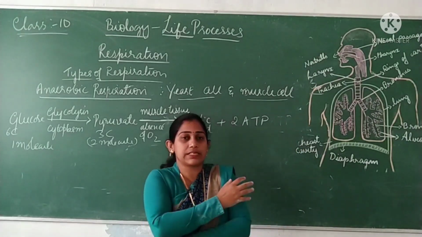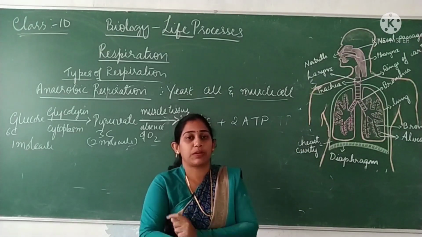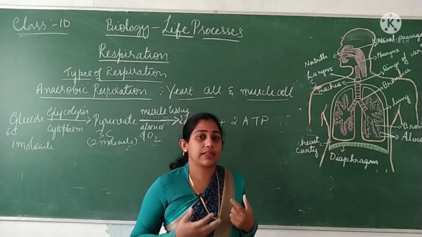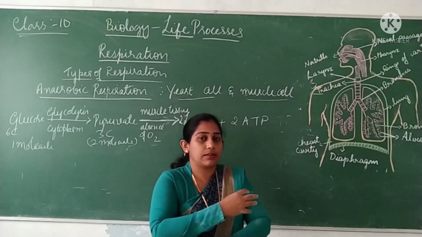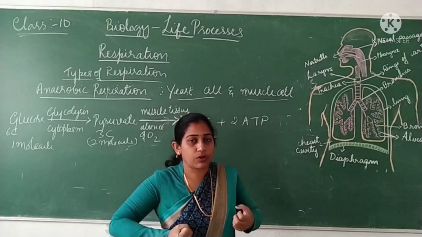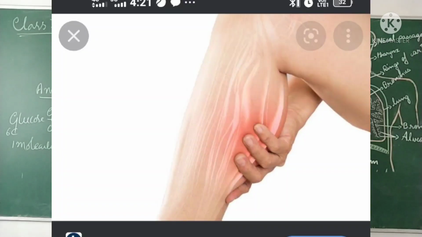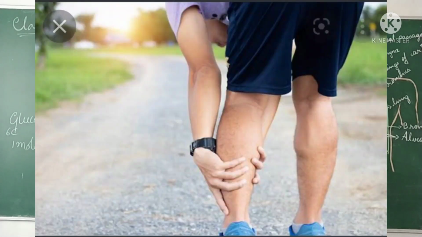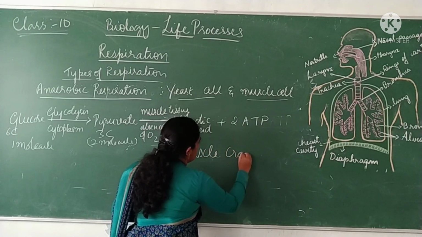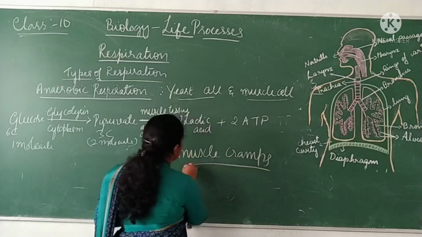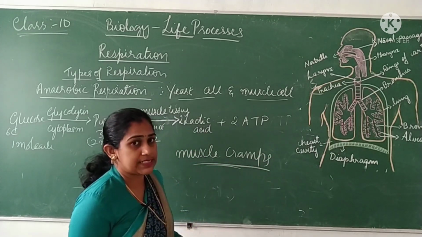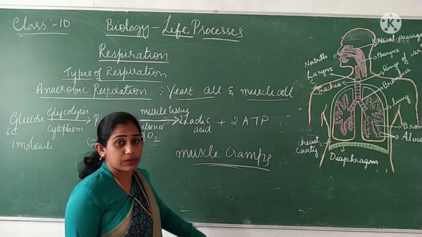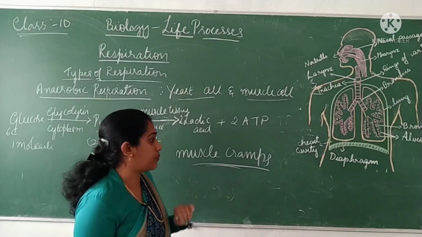Suddenly this lactic acid gets accumulated in your muscle cells, and when the lactic acid accumulates, the muscles fail to contract. The contraction does not happen in an easier manner, so you will feel a painful contraction of muscles. That is called muscular cramps or muscle cramps. So why is it happening? Because of deficiency of oxygen in your muscle cells, wherein they undergo anaerobic respiration instead of aerobic respiration.